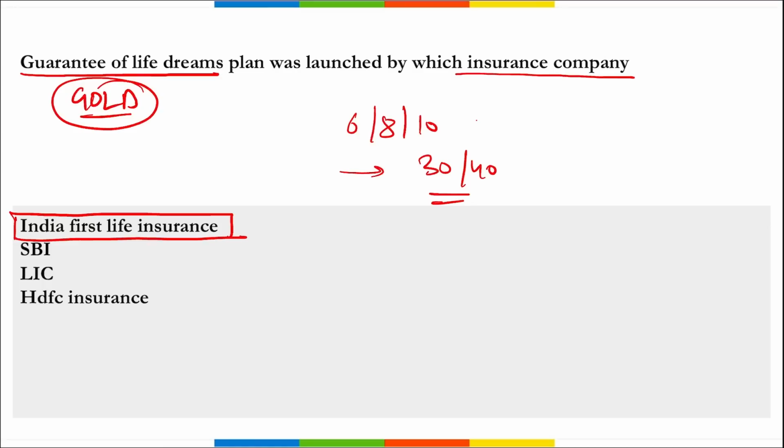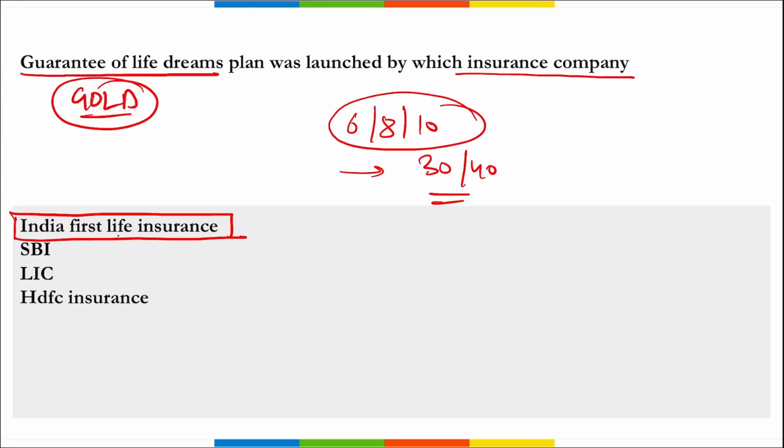Correct. Here you pay premiums for a fixed period of 6, 8 or 10 years. Right. And after the end of the 10th year, you will start getting various returns, and it will also act as your life insurance option, right? Life insurance cover. They will receive income at yearly, half yearly, quarterly or monthly frequency till the end of the chosen policy term, that is 30 years or 40 years.